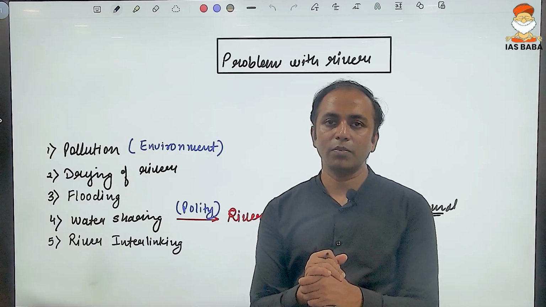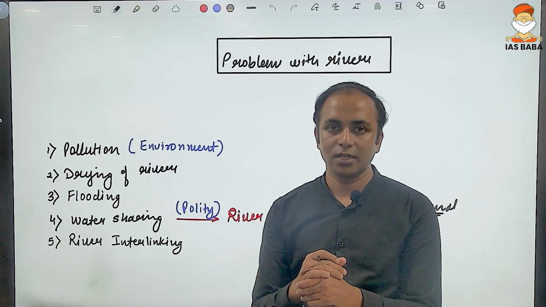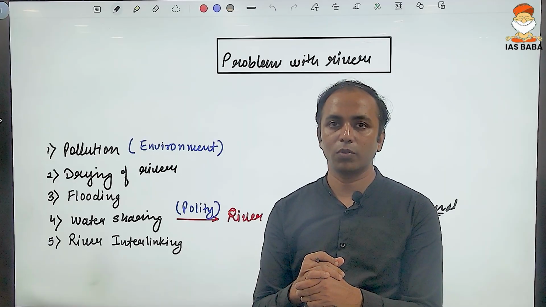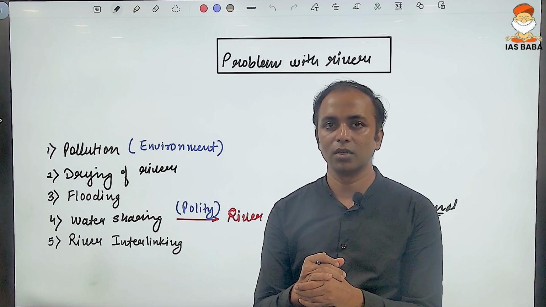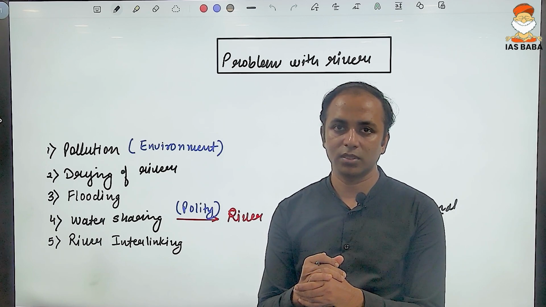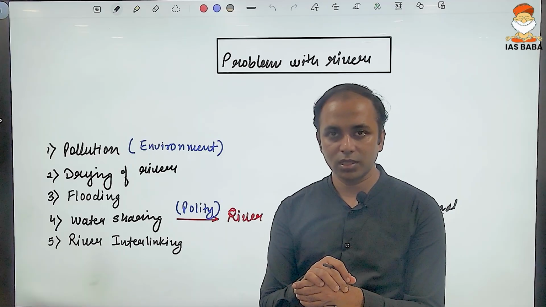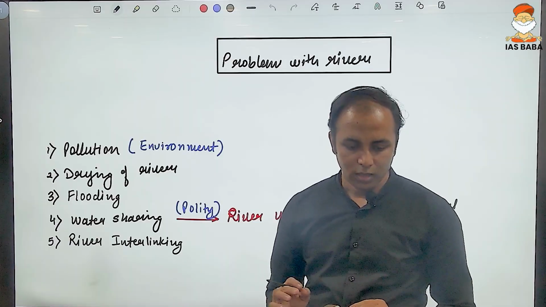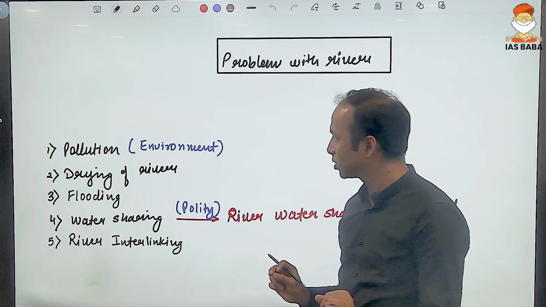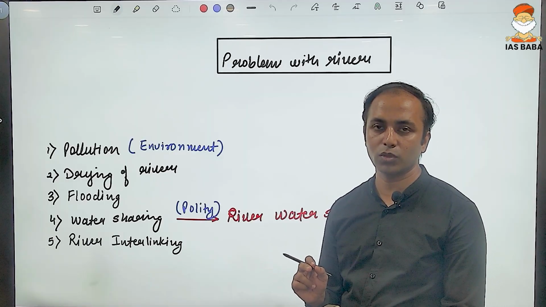Also, in different parts of the world, many important rivers are drying up. The Central Water Commission recently came up with a statement saying that 13 rivers on the eastern coast of India dried up in the months of April-May. So river drying up is very much in the news, and we are expecting this question to come in this year's exam. As such, rivers and the drainage system are related topics you must have come across in the prelims also.